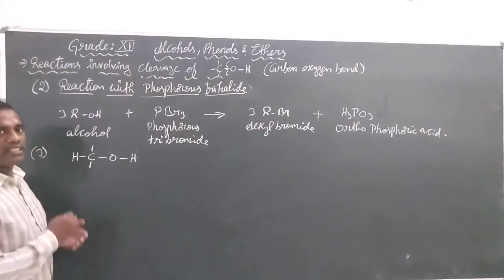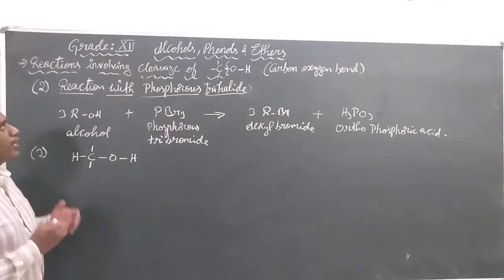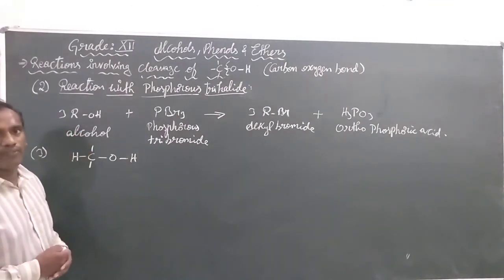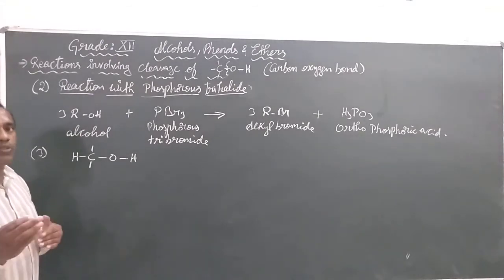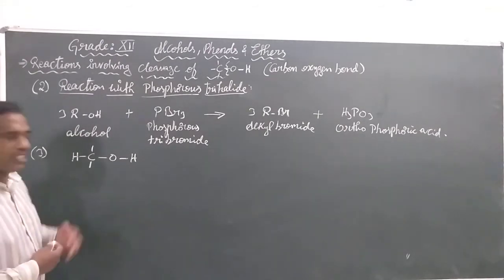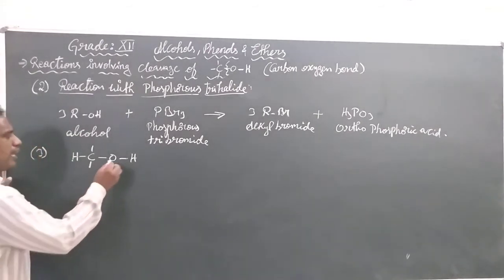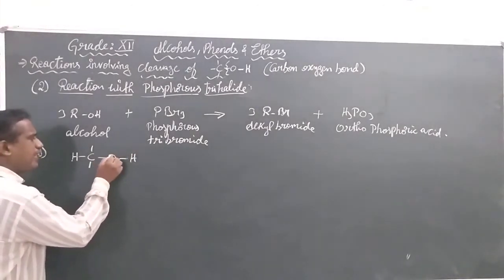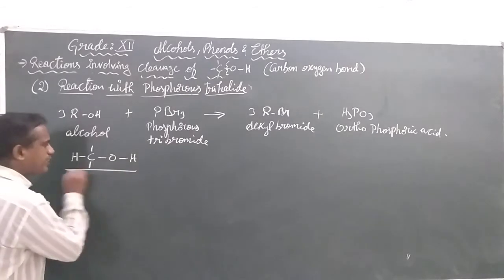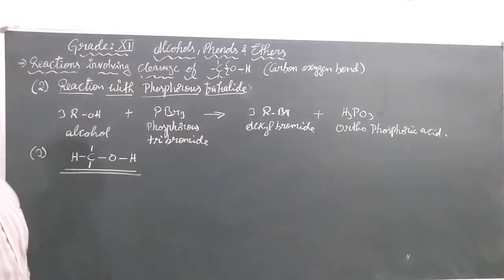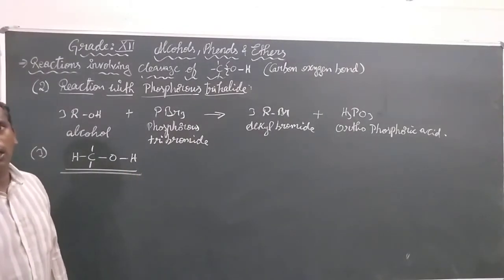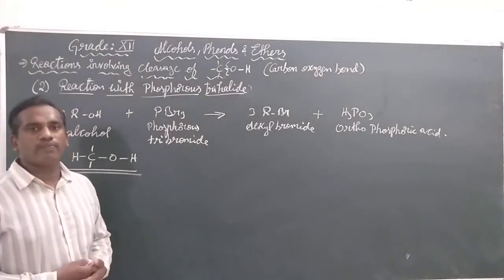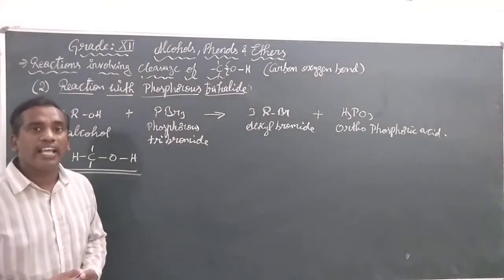Our concept is to break down the bond between carbon and oxygen. Here we will be observing various processes. Let us see if there is a bond cleavage, how does it take place in the case of the alcohol? We are using an example, ethanol.